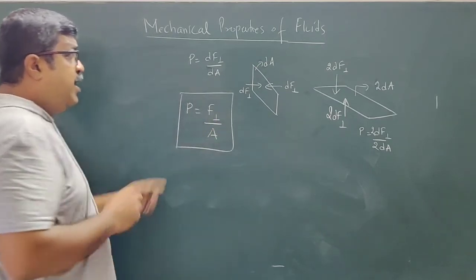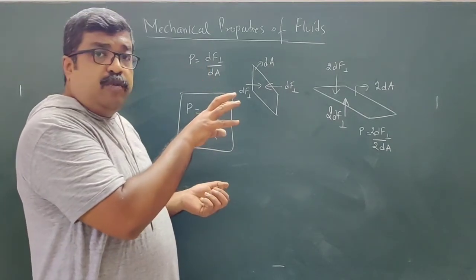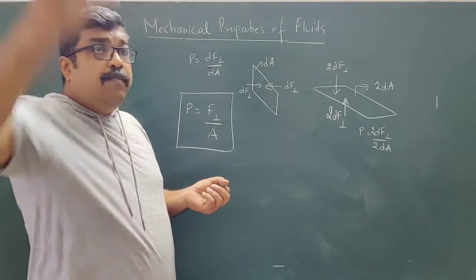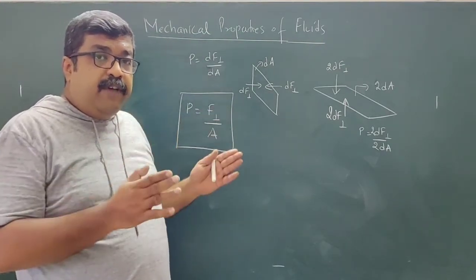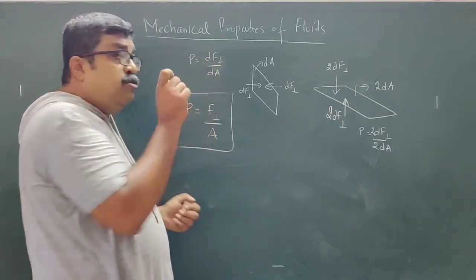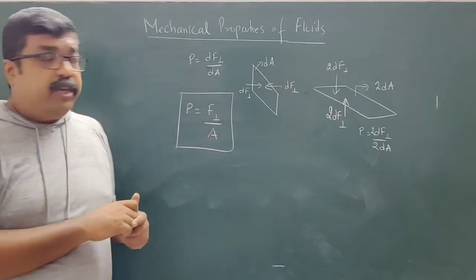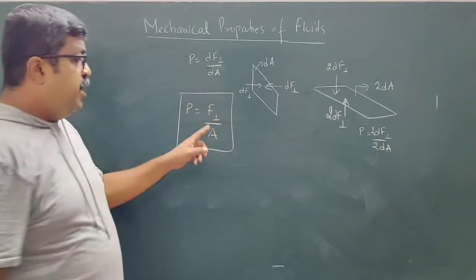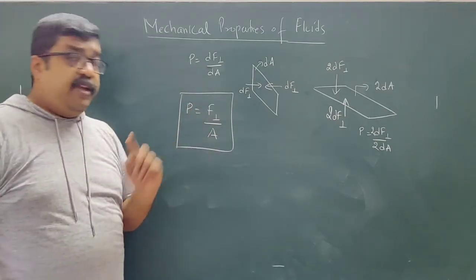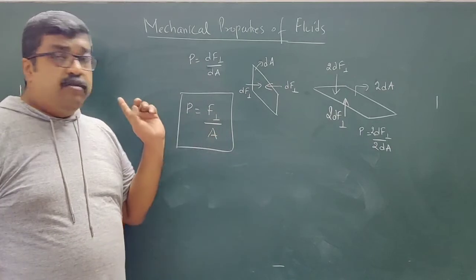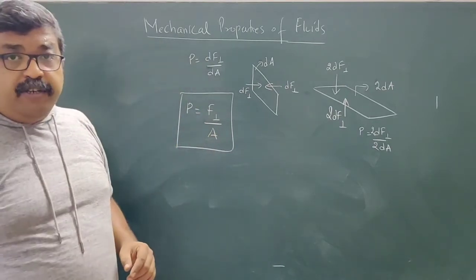F perpendicular by A means, see, this dF perpendicular is the one small unit. So if at all places we are getting the same area and the same value of pressure, then if you add all those dF, you will get the total force. So this is the total force and this is the total area. So pressure is equal to force perpendicular by area. Force perpendicular means this force is perpendicular to this area. So this is the basic concept about fluid pressure.